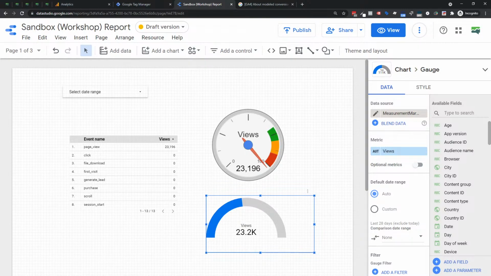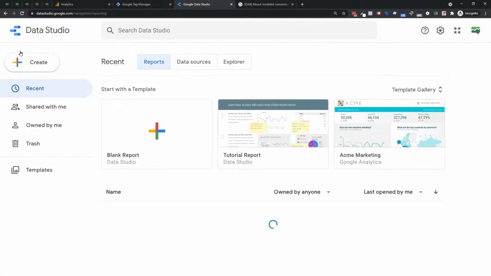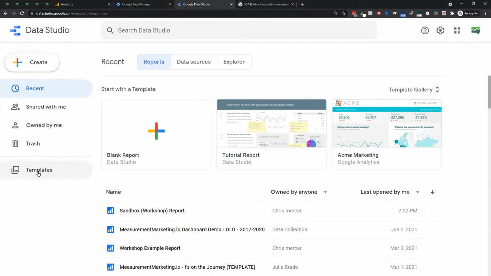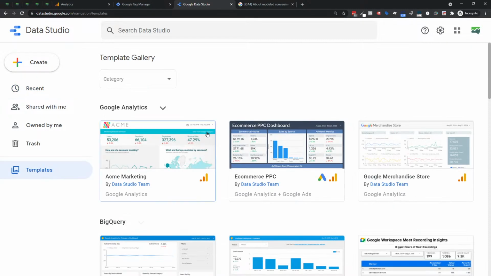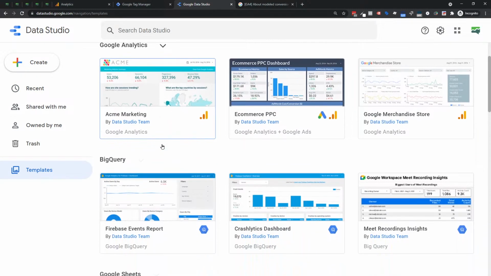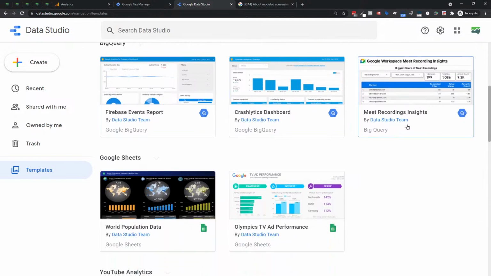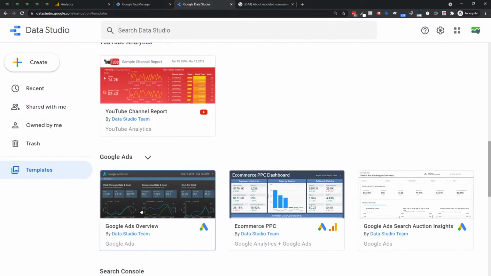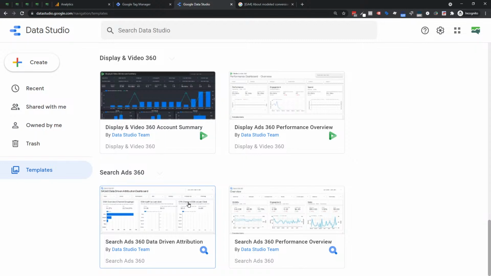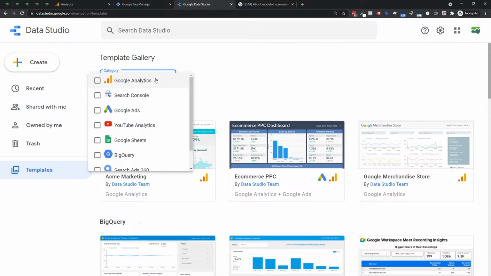Next up, there are new reporting templates as well. So if I go back to Data Studio, I'm going to go back to our sort of home screen here in Data Studio. You can click where it says templates. It'll take you to the gallery. And this is your template gallery. So there are new templates that have come out. So now you've got BigQuery stuff coming through, right? We've got Google Sheets, YouTube Analytics, YouTube Ads, Search Console, et cetera. So you can take a look at those as well, especially these BigQuery ones. Those are sort of the newer ones.